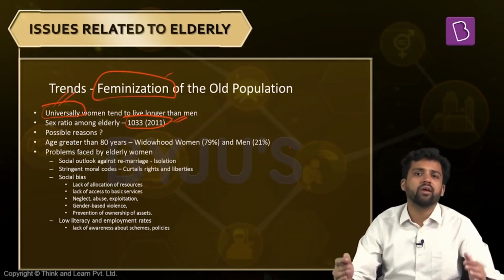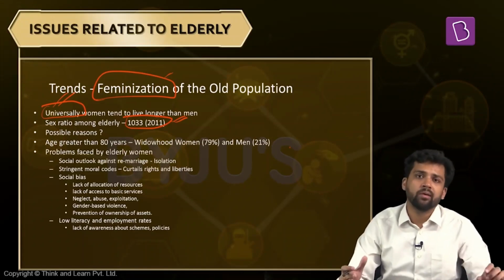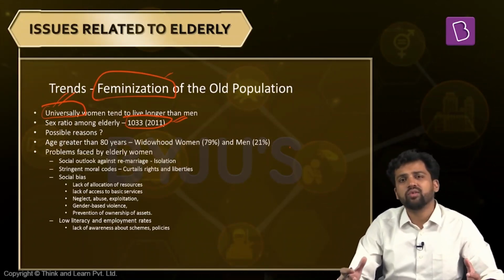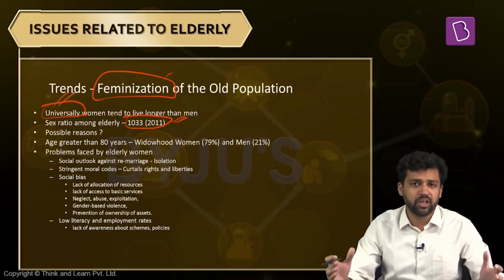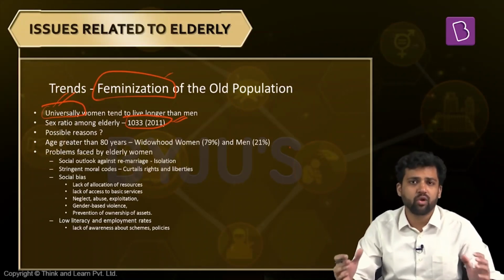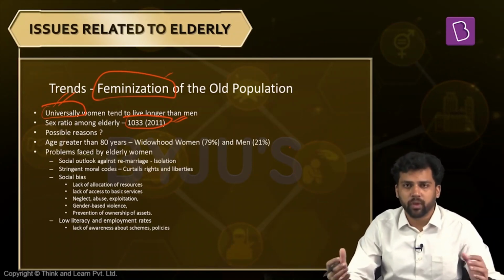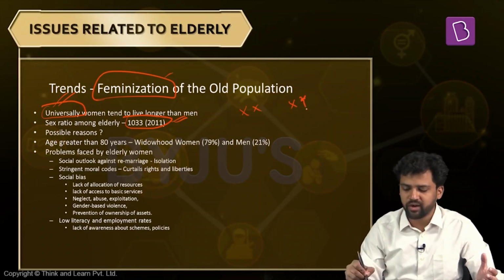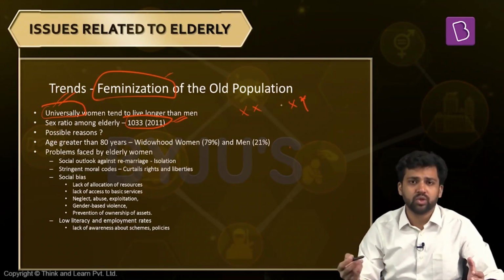So the question you might think about is, why is it like this? Because in the entire population you will find more males, but why among the elderly do you have more females? Different studies are there. Scientists and economists are trying to find the correlation. Again, there is no conclusive evidence as of now, but there are multiple correlations. Some theories, especially the biological and evolutionary theories, say maybe women are more biologically advanced, and that is the reason the mortality rate is less and the life expectancy is more. One reason they give is that women have two X chromosomes, while men have X and Y. So if there is any mutation in one X chromosome, they have the other chromosome. So it helps them.